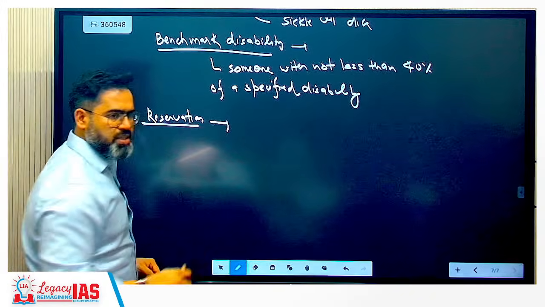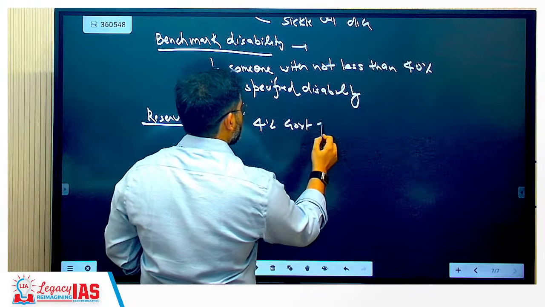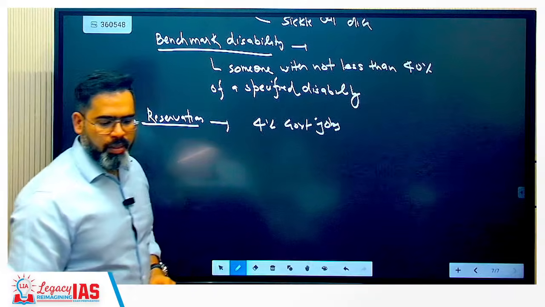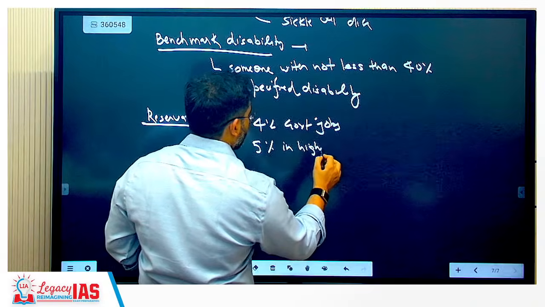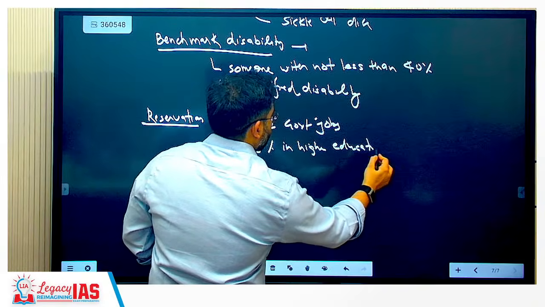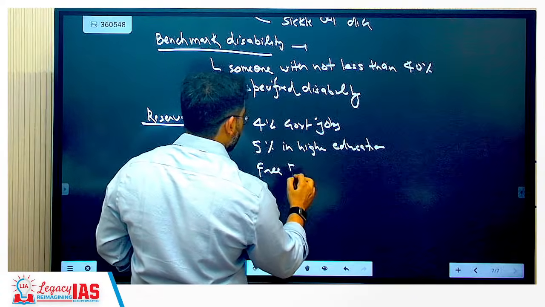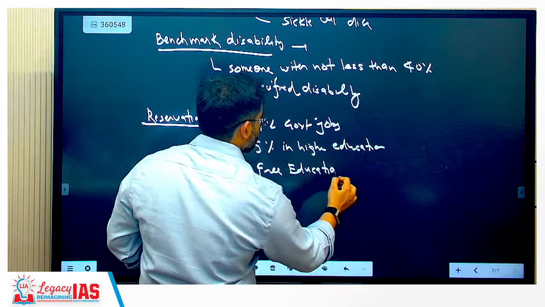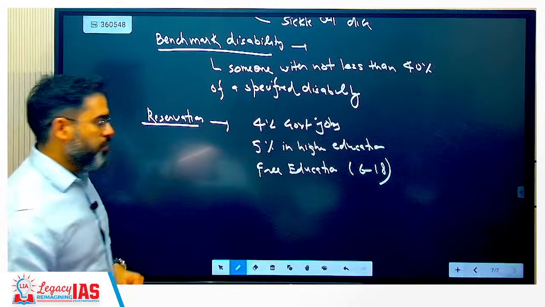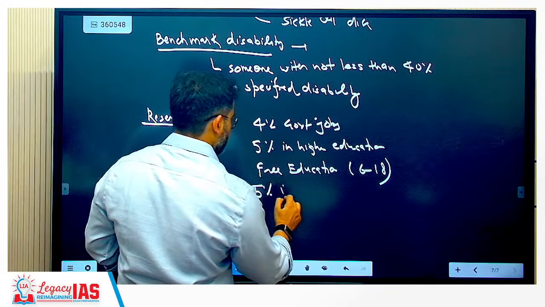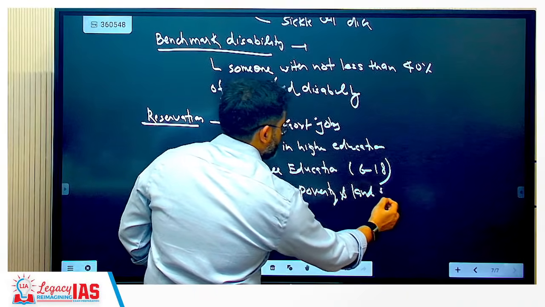This was also one of the statements there. 4% government job reservation they have, 5% in higher education, free education from 6 to 18 years, not 14, and 5% in poverty and land schemes.